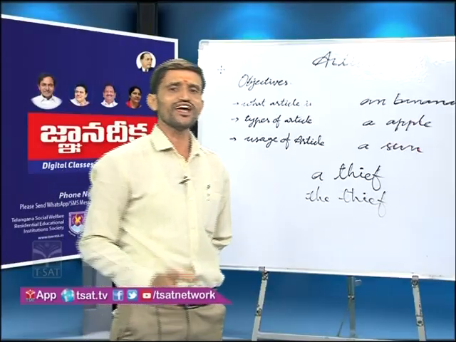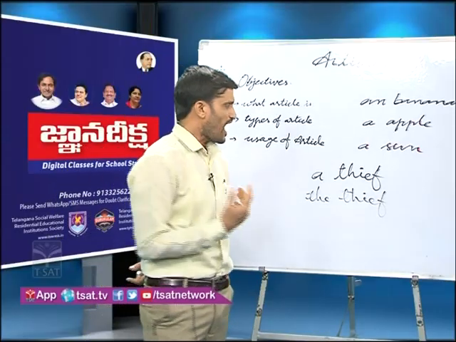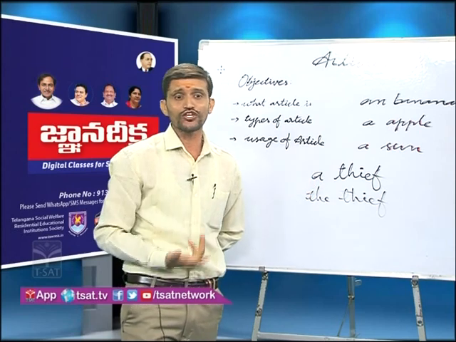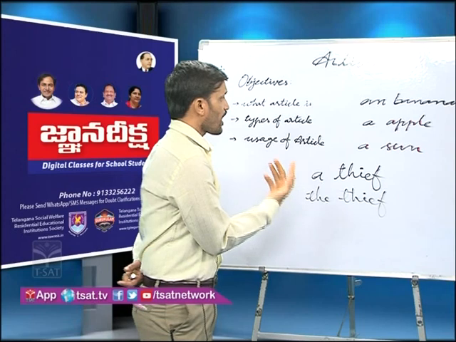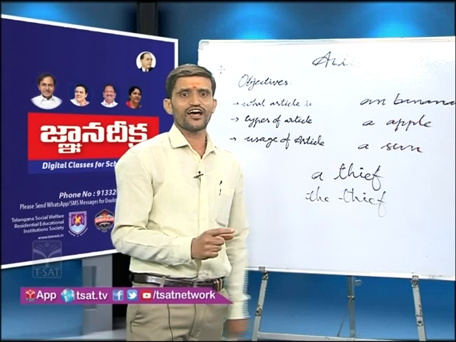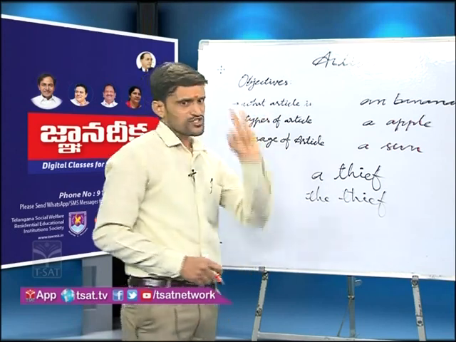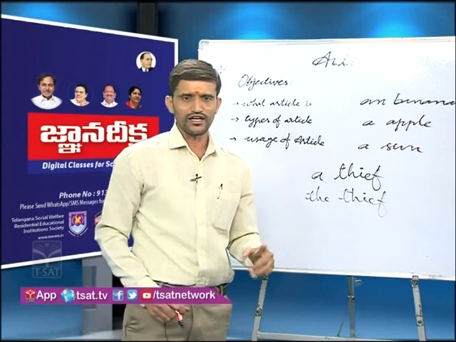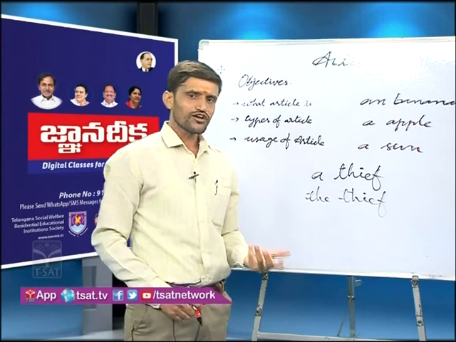So here you should observe what a and the are. When do we use a and the? There are two types of article you have already known. The first one is the definite article and the second one is the indefinite article.